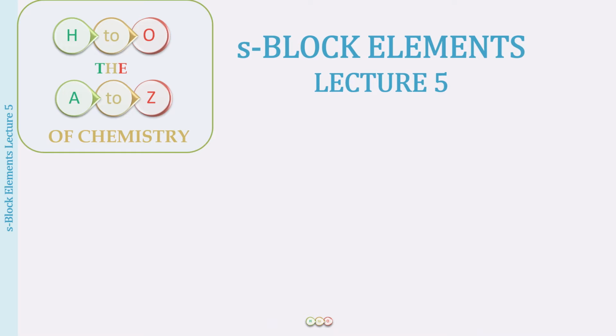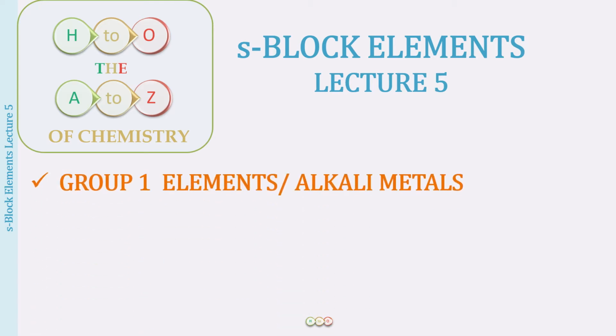Today we are going to begin with lecture 5 from the course S block elements, but make sure you watch the previous ones before viewing this one. So we are discussing the group 1 elements, that is the alkali metals, and in the last lecture we were talking about the chemical properties of the alkali metals. So we will be continuing our discussion further. This is going to be chemical properties lecture number 2. Please make sure you watch the previous lecture before viewing this one for a complete understanding of all the chemical